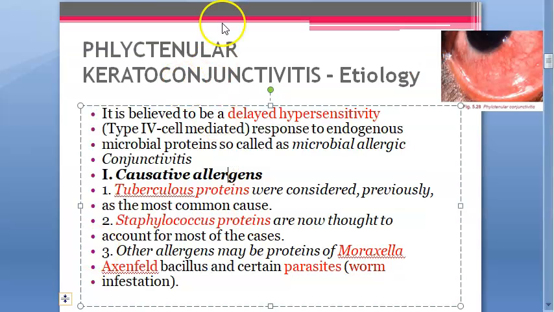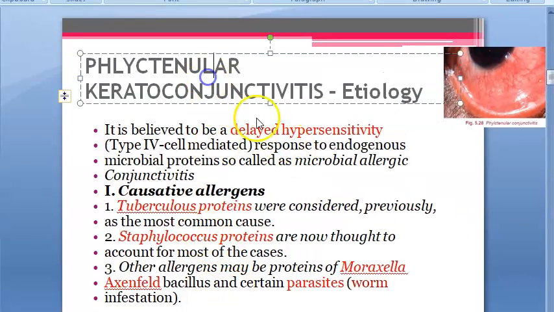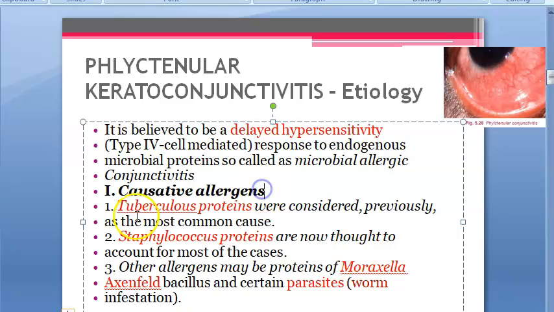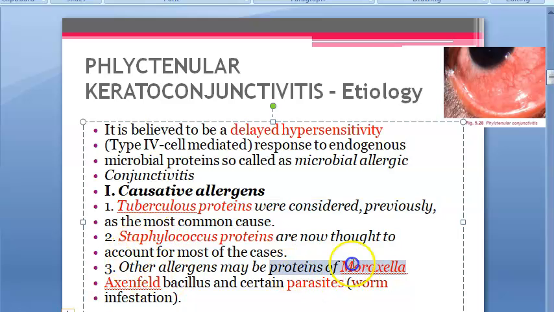Are you getting it, people? So what are we discussing? We are discussing the causes. Who are the endogenous allergens? Tuberculous proteins, staphylococcus proteins, and it could be proteins of Moraxella axenfeld bacillus, or even a hypersensitivity reaction to some parasites, worm infestation. So can you tell these etiologies? Come on, say it. Tuberculous proteins, staphylococcus proteins, proteins of Moraxella axenfeld bacillus and certain parasites, worm infestation. So tuberculous, staphylococcus, Moraxella, parasites, don't forget.